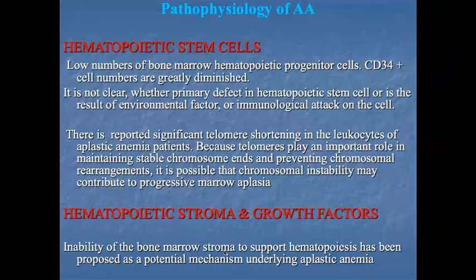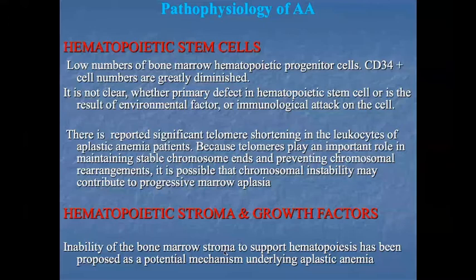The CD34 positive stem cell. Okay, so CD34 cell numbers are greatly diminished in bone marrow. It is not clear whether the primary defect is in the hematopoietic stem cell, or is the result of an environmental factor or an immunological attack on the cells. It is still controversial. There is no clear cut answer. There is a decreased number of hematopoietic stem cells, but is it related to a defect in the primary cell itself, or is it affected by an environmental or immunological factor?